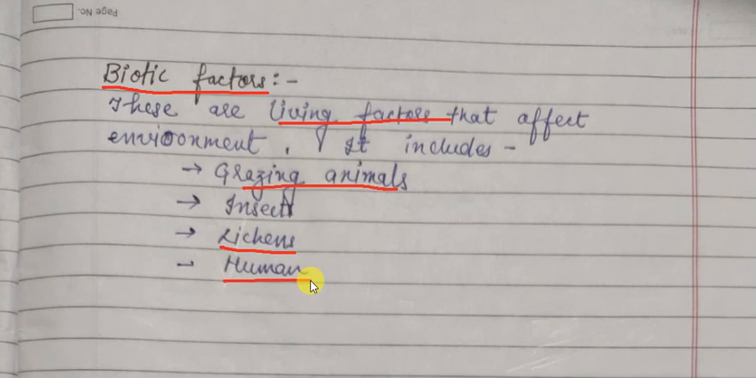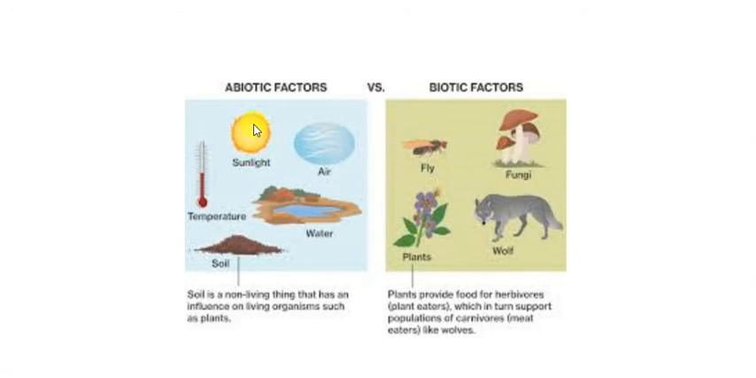So we have seen biotic and abiotic factors. I am showing one diagram here. In abiotic factors there are sunlight, temperature, soil, water, air, and in biotic factors fly, fungi, wolf, plants. Soil is a non-living thing that has an influence on living organisms such as plants. Plants provide food for herbivores, plant eaters, which in turn support the population of carnivores, meat eaters, like wolves. Means all are related to each other.